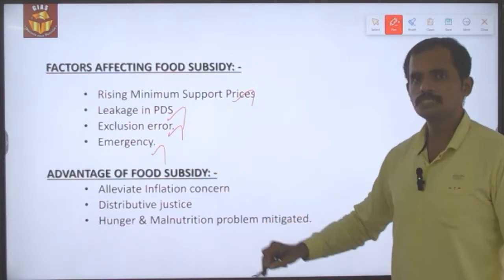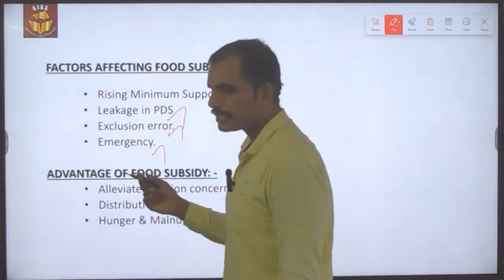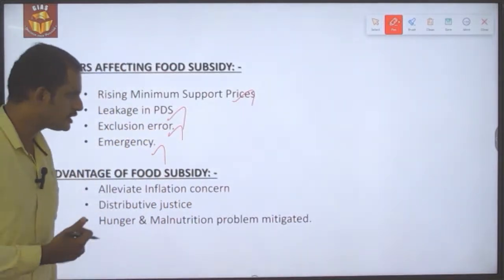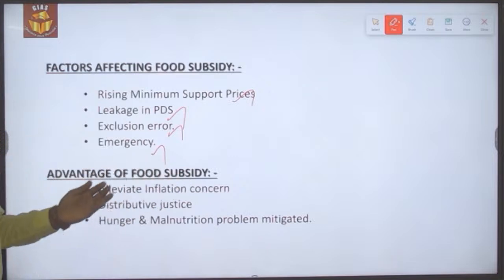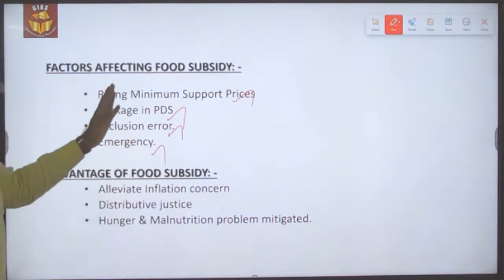Fourthly, emergency situations, like in the case of the COVID pandemic, where the introduction of schemes called Pradhan Mantri Garib Kalyan Yojana increased the food subsidy burden on the government of India. So these kinds of situations will add to the food subsidy.